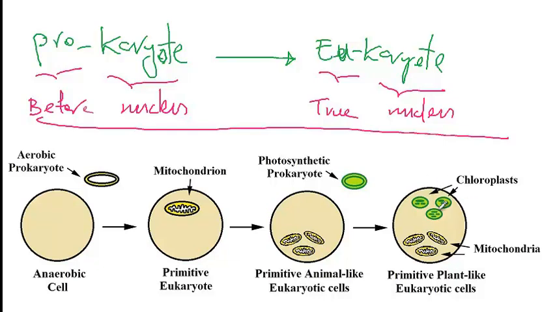So there are many features that support the idea that eukaryotic cells engulfed these prokaryotes, and over time they turned into organelles used for energy production as mitochondria, or for production of sugar and other carbohydrates, like glucose, from sunlight that combines CO2 with water.